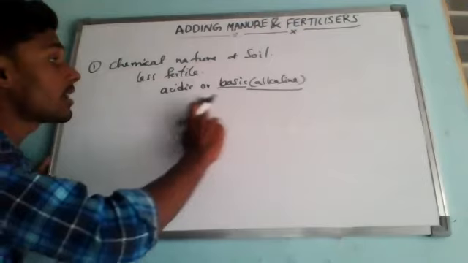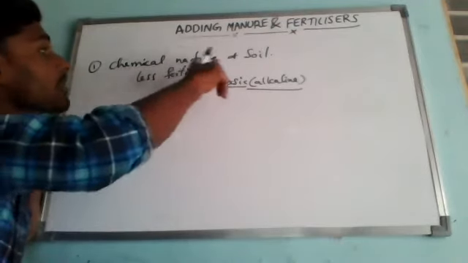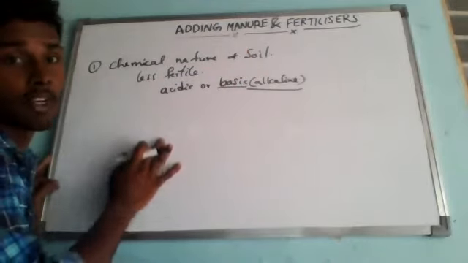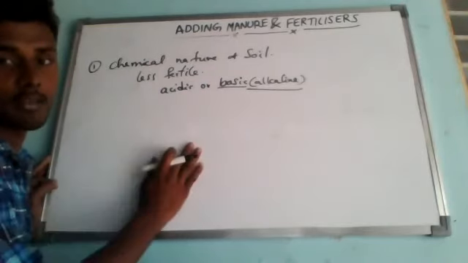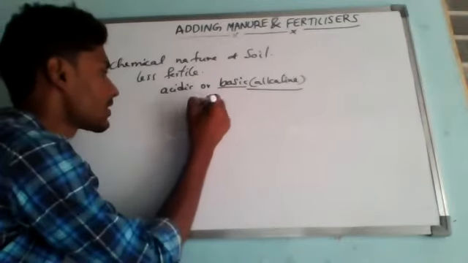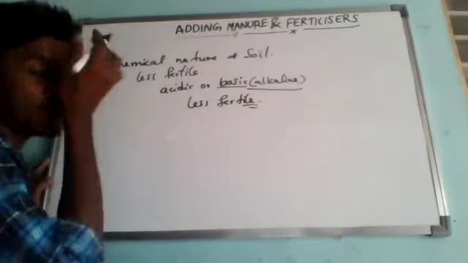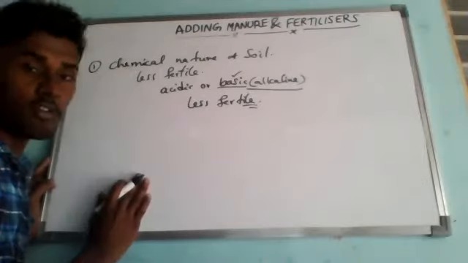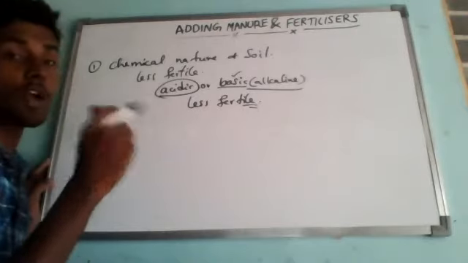If you use excessive chemical fertilizers, the chemical nature of the soil will change and it will become less fertile. For example, it may become highly acidic or alkaline, and highly acidic or alkaline soil becomes less fertile. If the land becomes too basic, we have to add some kind of acids. If the land becomes too acidic, we have to add some bases.